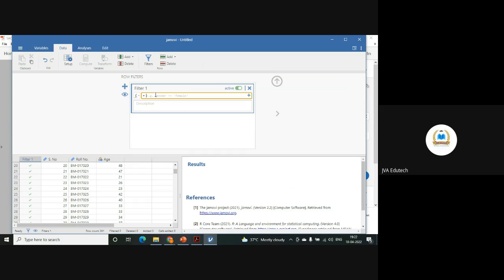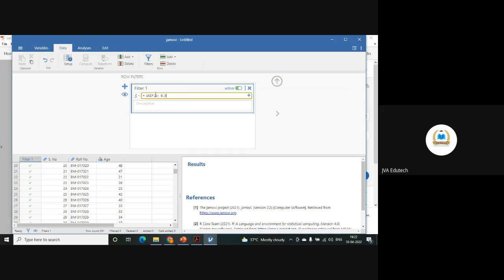Now here you have to write one command, unif function less than 0.7. This means, oh sorry, less than 0.3.